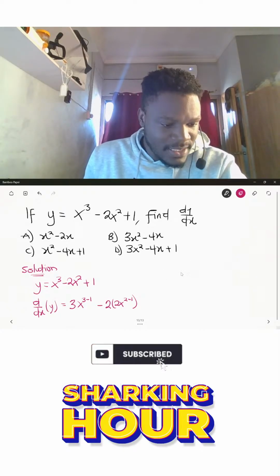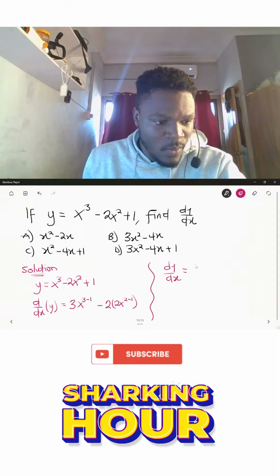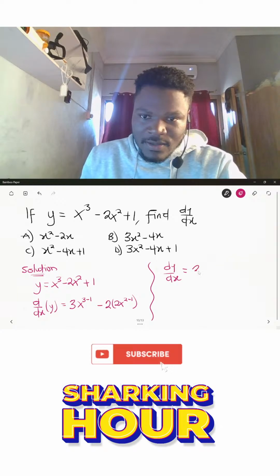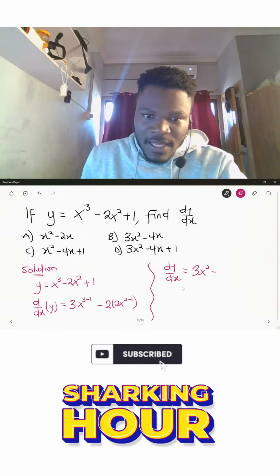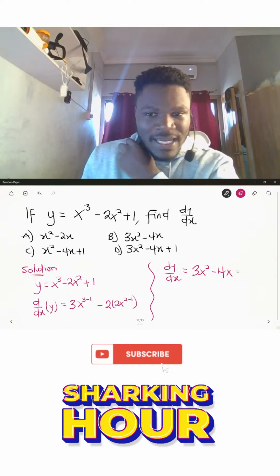So therefore, the value of our dy dx will be equal to 3x squared, then minus 2 multiplied by the 2 here will give us 4x, and then 2 minus 1 as the power becomes 1, so we can leave it like this.